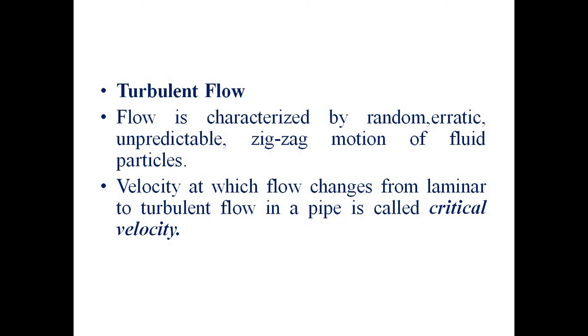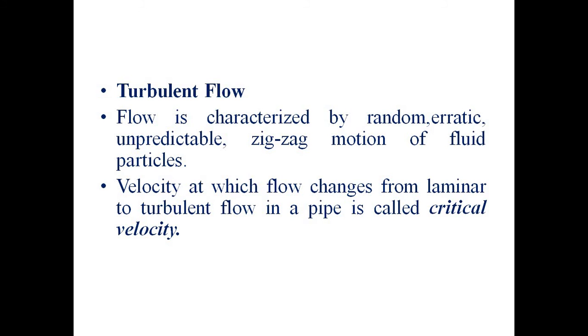Next type is turbulent flow. Here the flow is characterized by random, erratic, unpredictable zigzag motion of the fluid particles. That means the fluid particles do not travel in streamlines, or in paths parallel to each other. Here they may cross each other, or they may collide with each other. In doing so, they may lose energy. An example of turbulent flow is all the flows in streams or rivers.